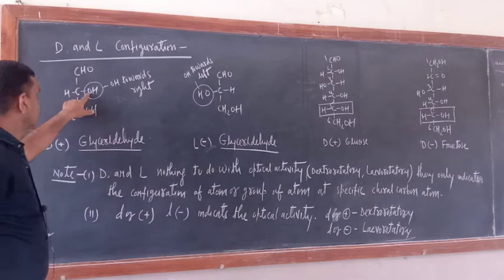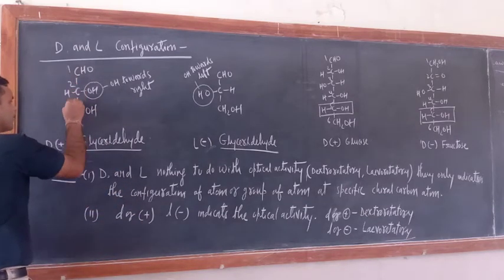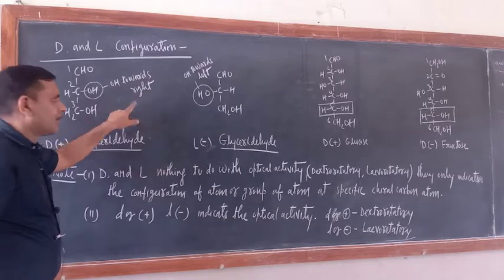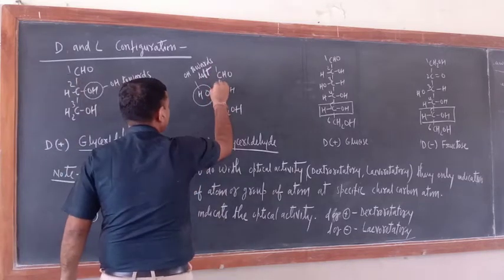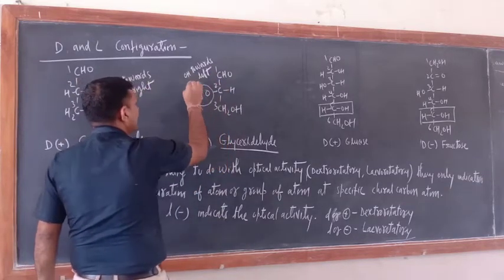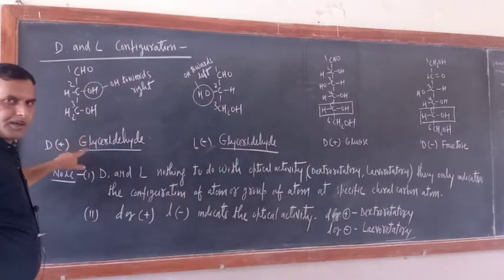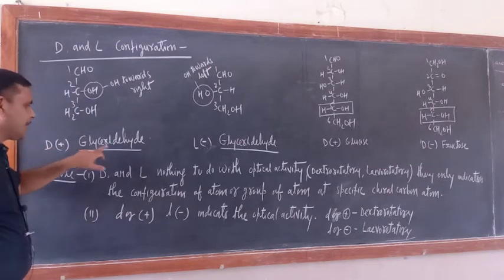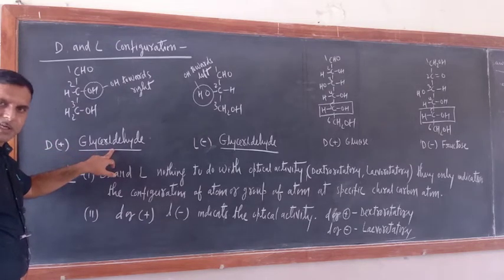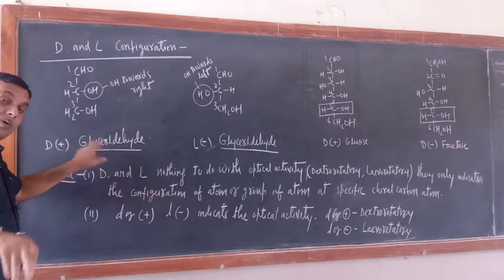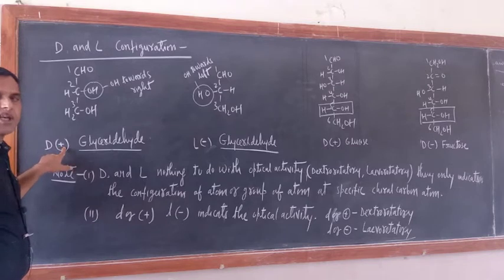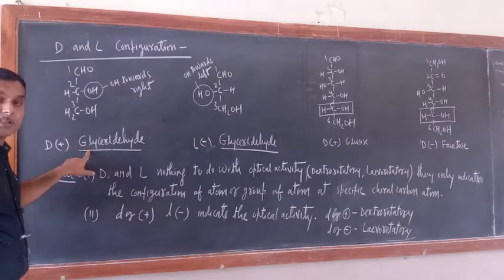OH, this is 1, 2, 3. At the 2 carbon atom, OH is towards the right hand side, but on the same carbon atom in the other molecule, OH is on the left hand side. So if OH is on the right hand side, this is known as D-glyceraldehyde. And capital D has nothing to do with the optical activity. This positive sign indicates that D-glyceraldehyde is dextrorotatory.